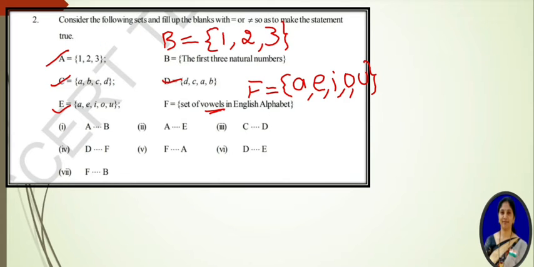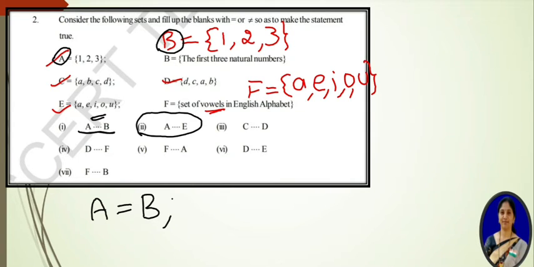Now just see here. I will explain one or two of the concepts, and you have to do the remaining. If you consider A and B, observe set A and set B. Do both contain equal elements or not? Yes, 1, 2, 3, and here also 1, 2, 3. So the elements are also the same. Clearly we can say that A is equal to B. That means here we have to write A is equal to B. Similarly, the second bit. A is {1, 2, 3}, E is {A, E, I, O, U}. Here the elements are not the same, and the number of elements is also not the same.